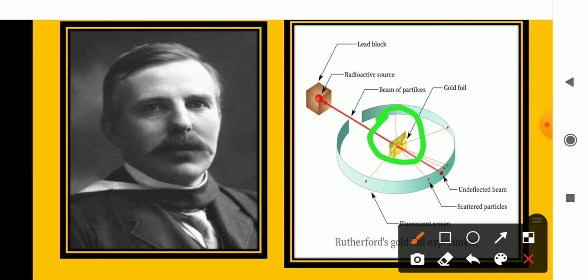Look here, this is the source of alpha rays, and from this source the rays are allowed to pass through this gold foil. So what happens to the rays that pass? Those are his observations, which we will see in the coming slides. This experiment is called Rutherford's gold foil experiment. He has taken a thin gold foil, and alpha rays or alpha particles are allowed to fall on it. During that time, he is observing something that is listed in the coming slide.